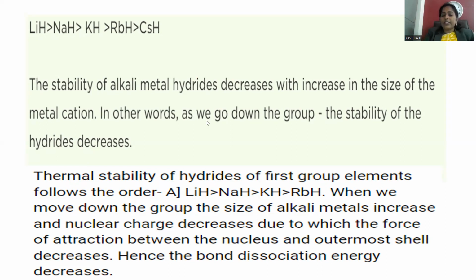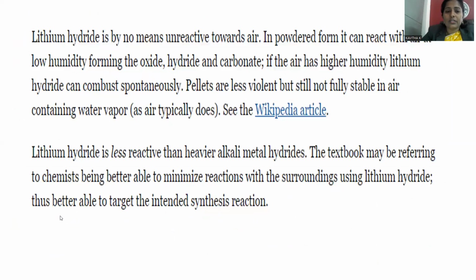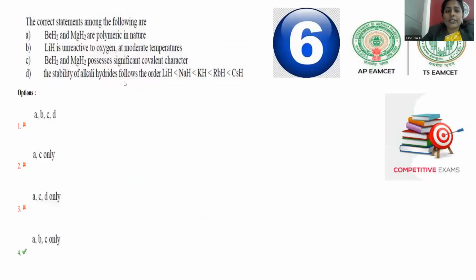Hence, lithium hydride is more stable in comparison to rubidium hydride. This is the way we can explain the last factor, stability of alkali hydrides. So D is wrong. Apart from this, A, B, C are absolutely correct. For question number 6, option number 4 is the correct answer.